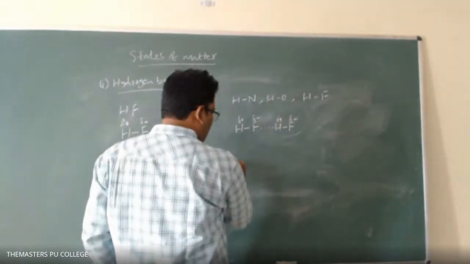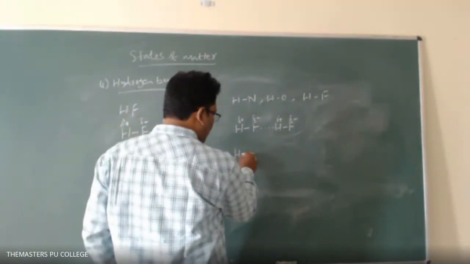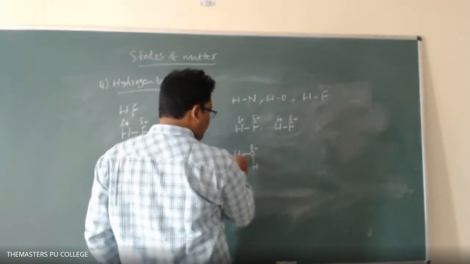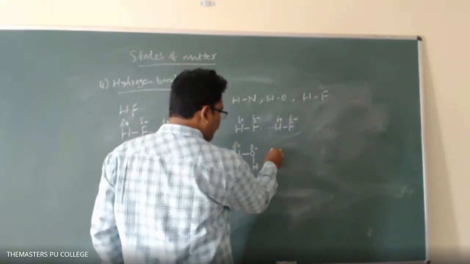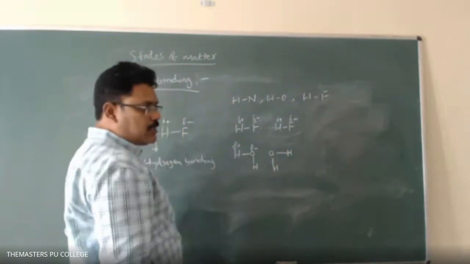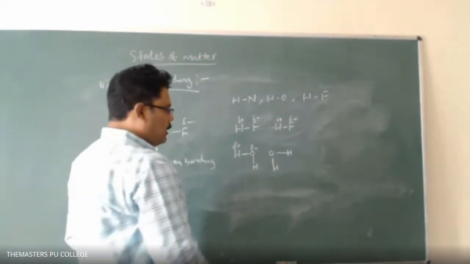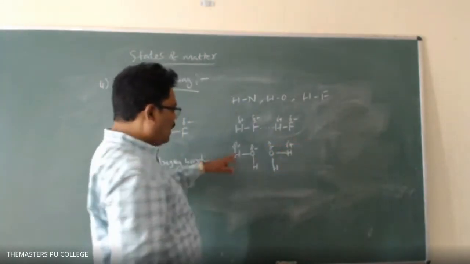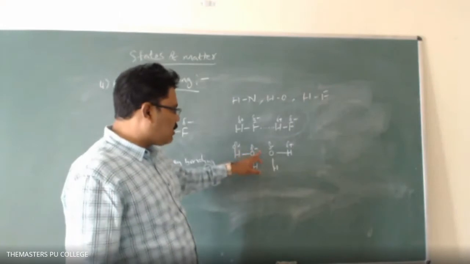What is the structure of water? Bent structure. Okay. If you see this water molecule, there is a dipole between hydrogen and oxygen.